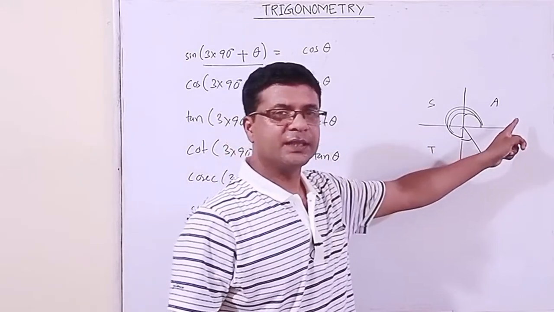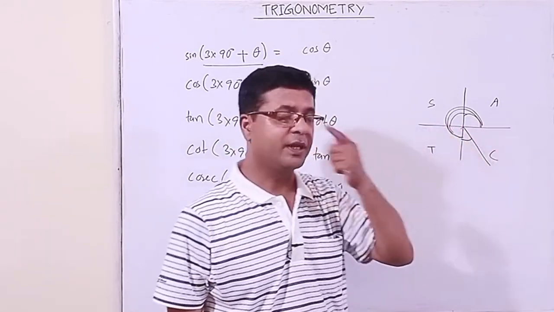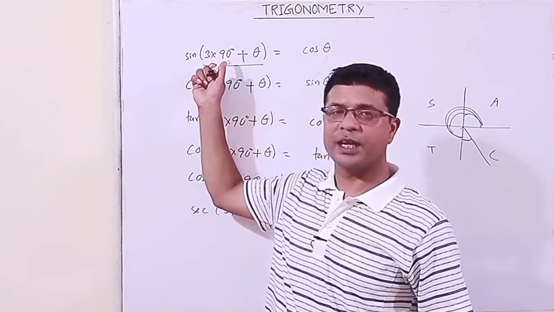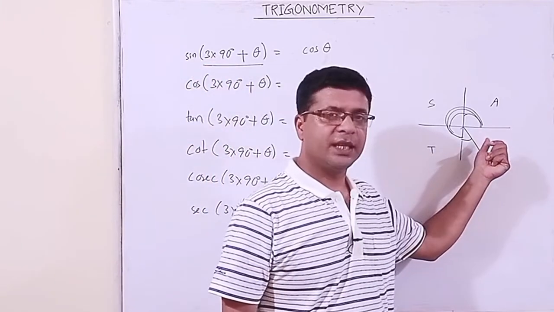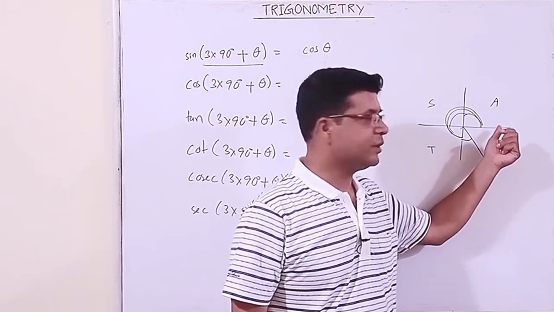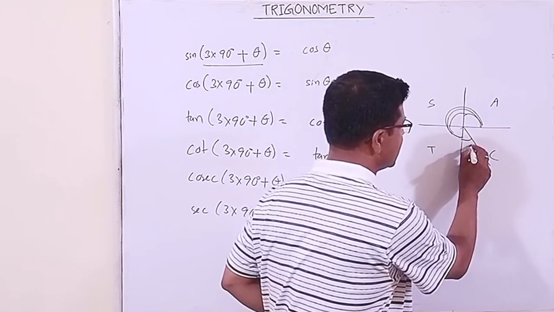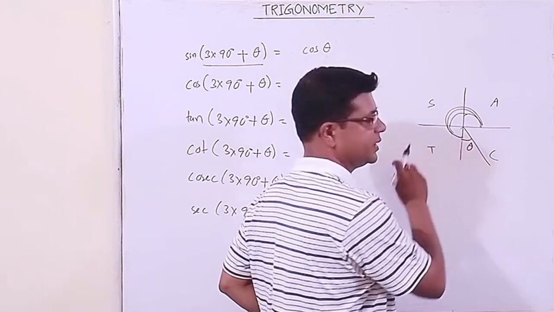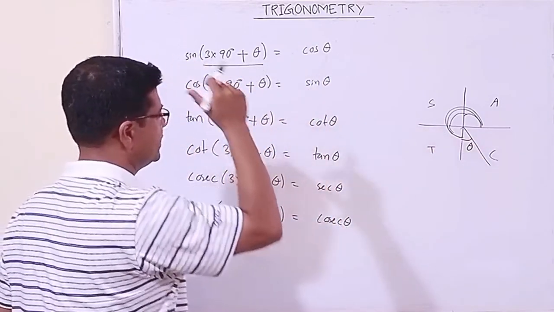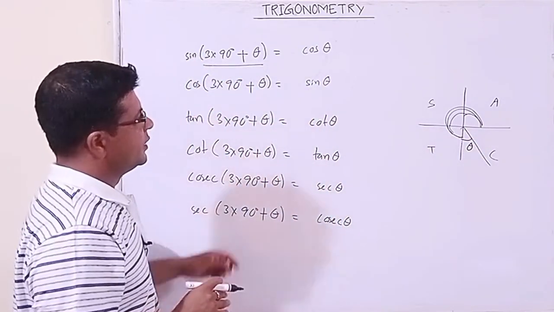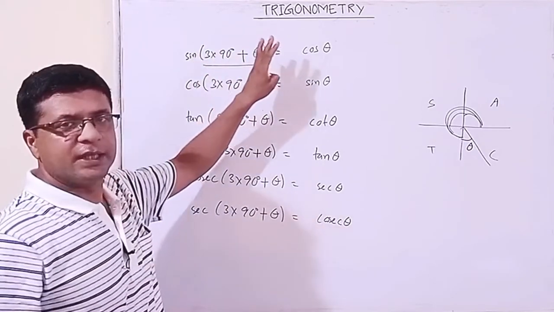The angle lies in the fourth quadrant, because 3 into 90 is up to this much, plus theta. Got it?